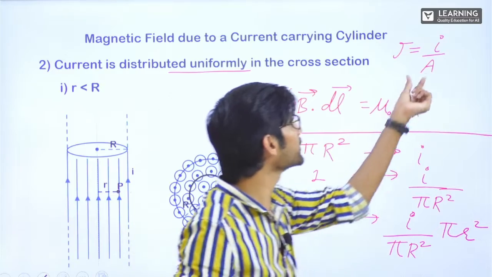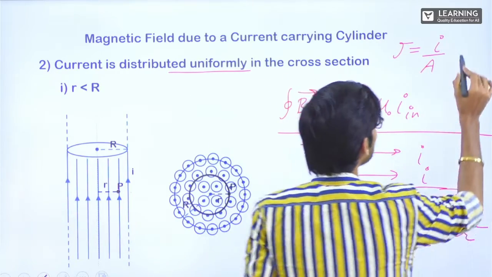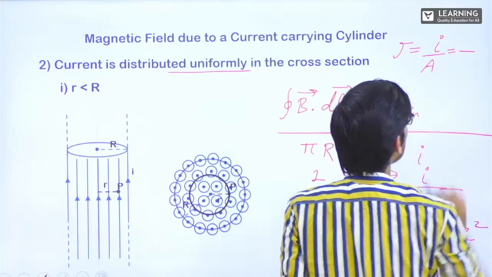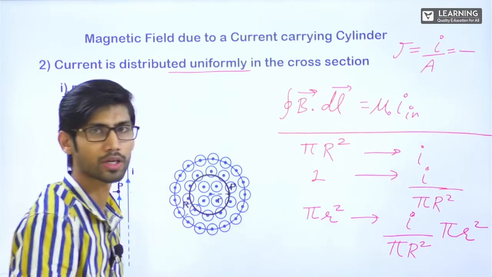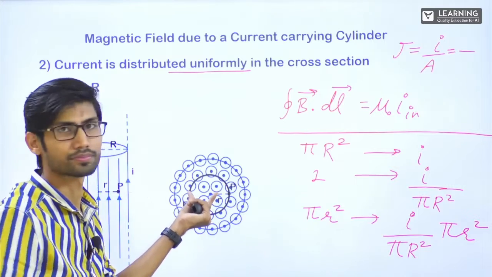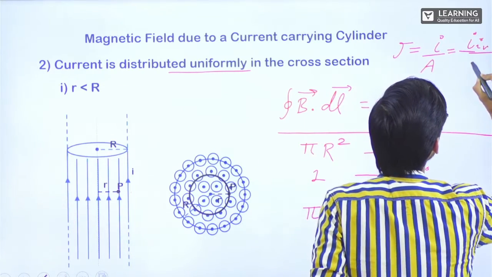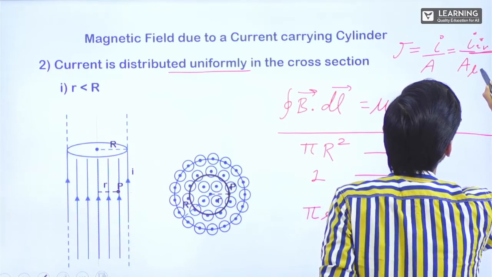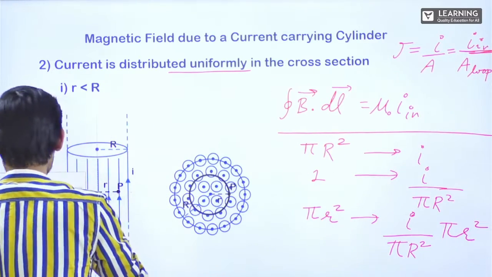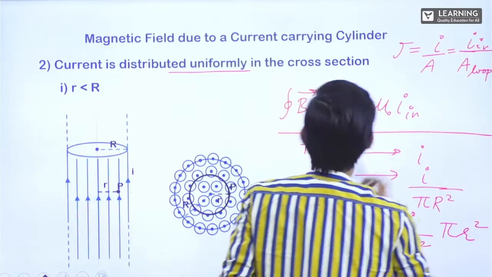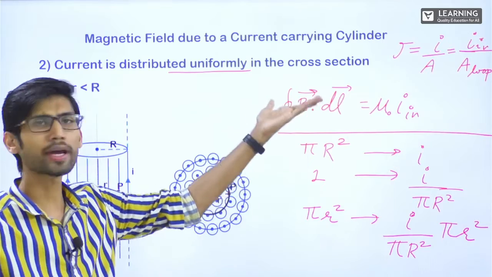This means that in this entire area A, the current distributed is I. Since it is uniformly distributed, it will be constant for this entire area. For the area of the loop, the current inside will be I inside. So I can write J is equal to I by A, and that is also equal to current inside upon area of loop. The ratio has to be the same.